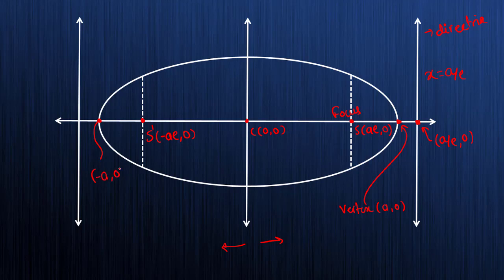And what about this? This is again a directrix we have, and this coordinate is nothing but minus a by e comma 0. So we have two directrices, two vertices and two foci, only one center. This is known as the major axis, and this is known as the minor axis. It's very easy, and trust me, if you remember this figure, no doubt you can solve any question from the ellipse. Please make a note of this figure, a very important figure.